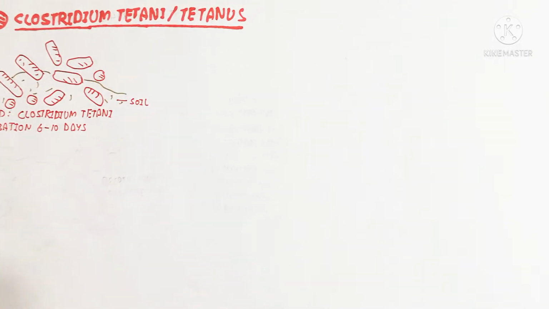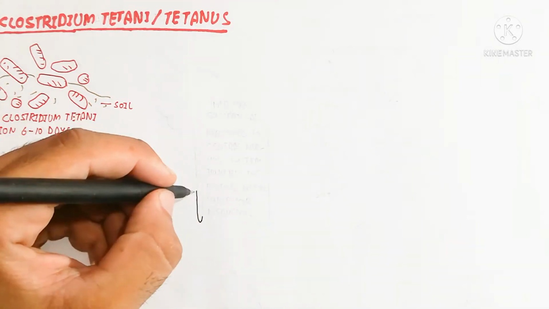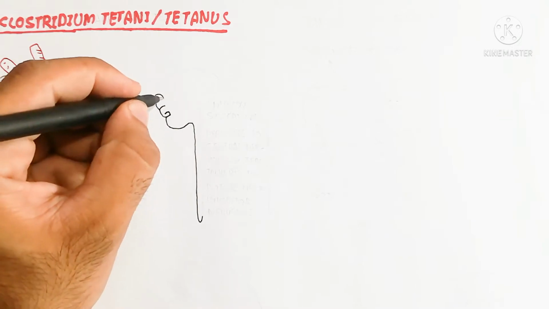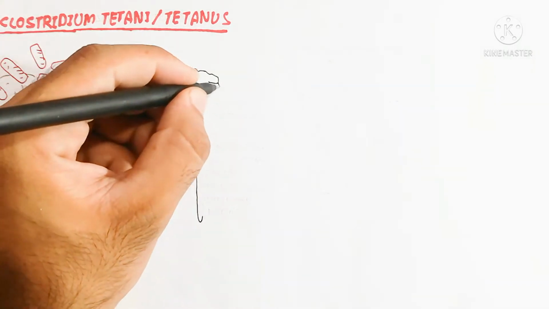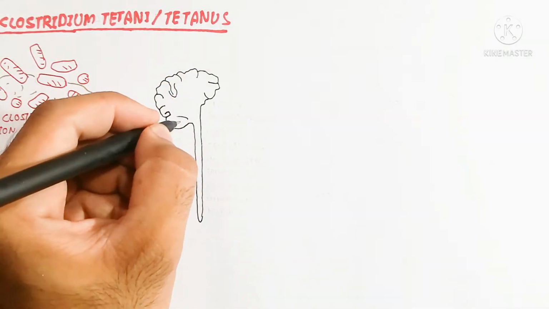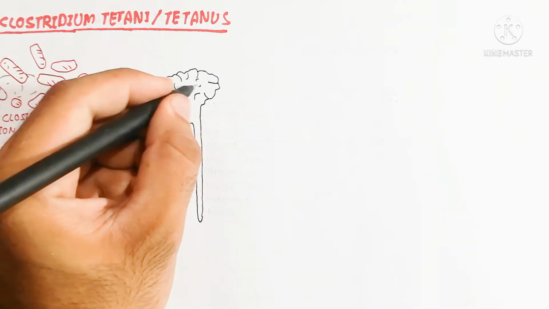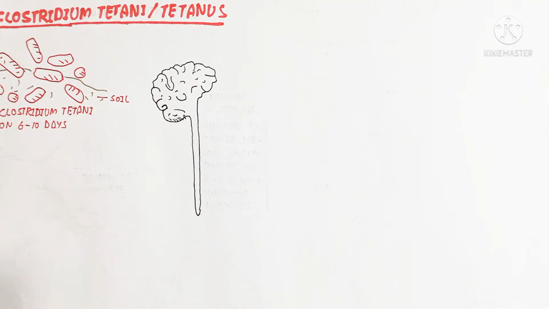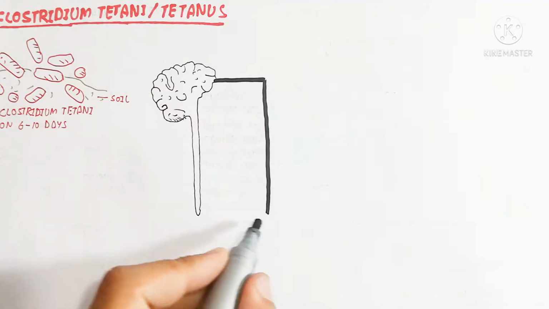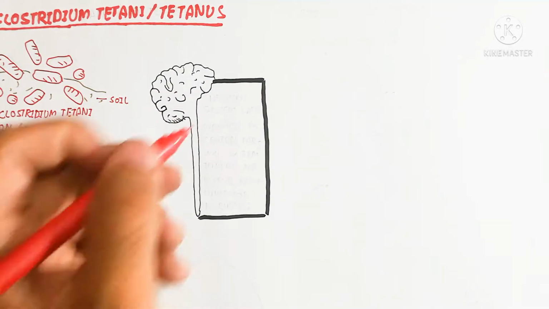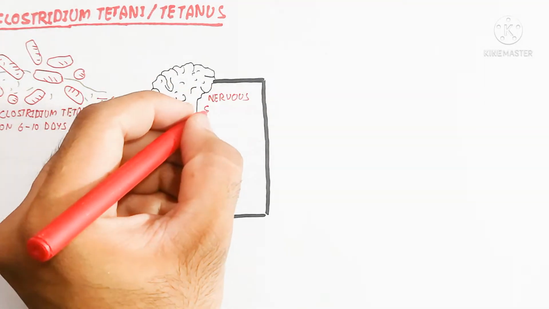So the central nervous system is made up of the brainstem, spinal cord and brain, while the peripheral nervous system is composed of sensory neurons and motor neurons. Remember that. First of all, we should understand the nervous system.